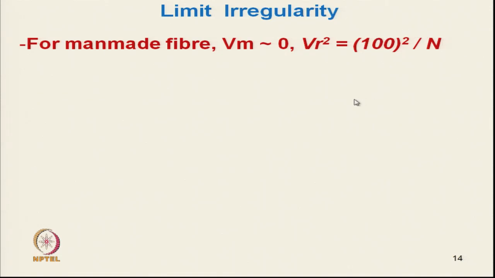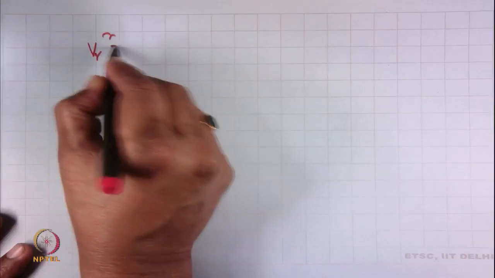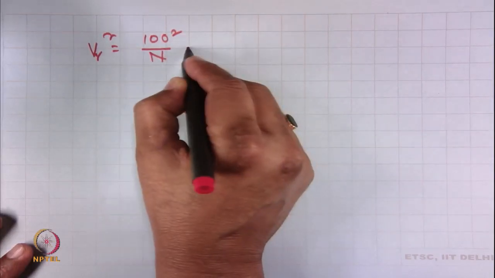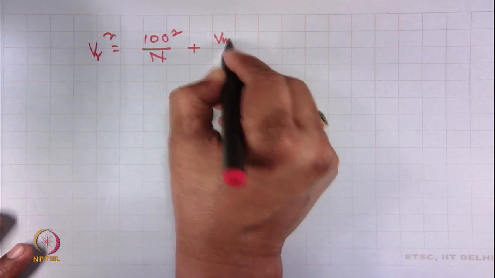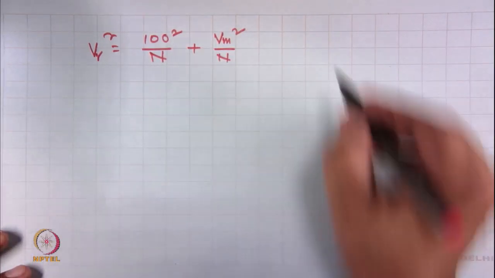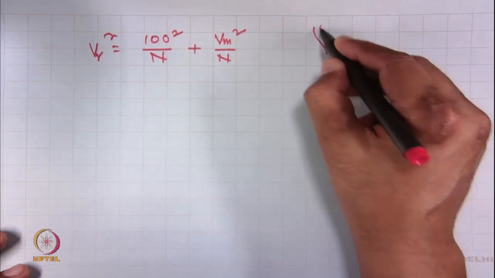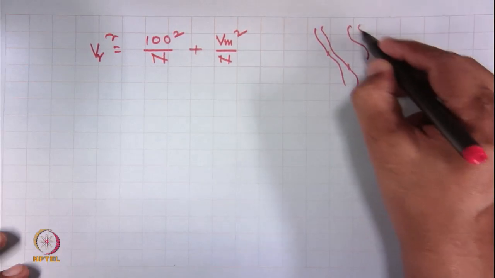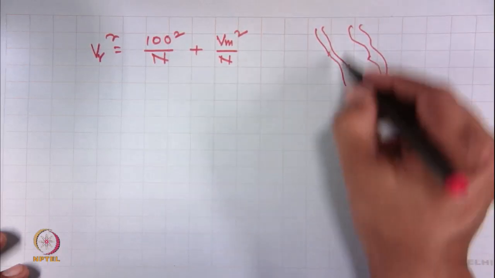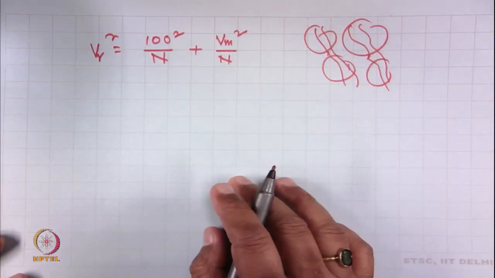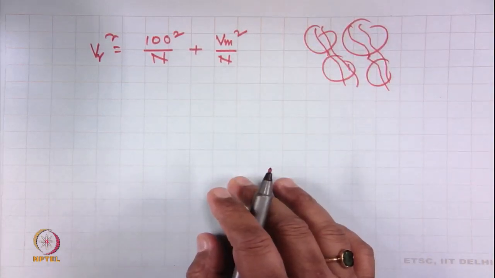Now, what will happen to cotton? For cotton, Vr square equals 100 square by n plus Vm square by n. Now, for cotton, if we can measure the mass variability, then we can get this value.